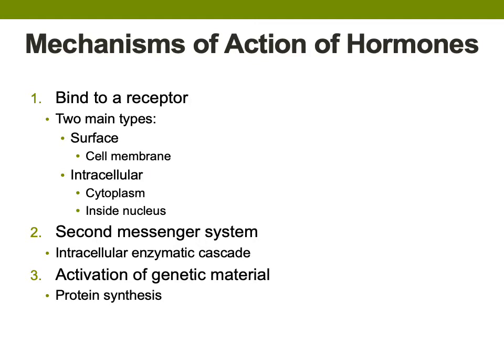What are the mechanisms of action of hormones? 1. Binding to a receptor. 2. The second messenger system that stimulates an intracellular enzymatic cascade. And 3. Activation of genetic material stimulating protein synthesis. We have already covered the fact that a hormone must first bind with a receptor to initiate any kind of response in a target tissue. No receptor means no response. We also talked about the location of hormone receptors, how some are located on the surface of a target cell's plasma membrane, some have intracellular locations such as the cytoplasm and the nucleus.